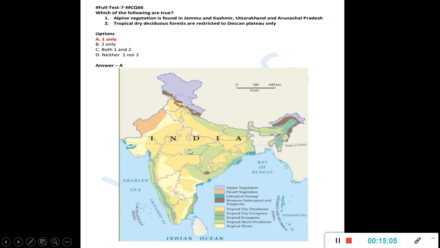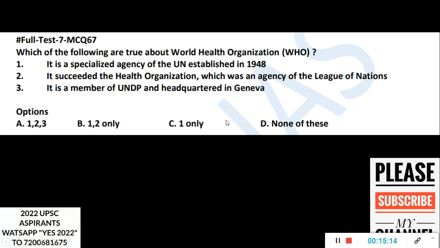These are all in detail in NCERT. Class 6 to 10, I have taken lecture. Class 11th now, ma'am is taking lecture. It is completely there. If you see only NCERT lectures, you can answer any question which comes in geography for your exam. Now, which of the following are true about World Health Organization?